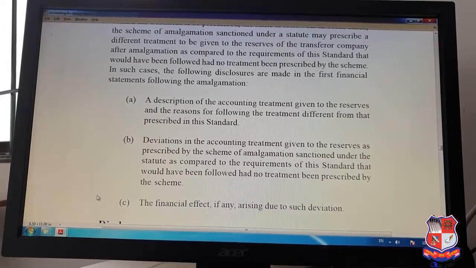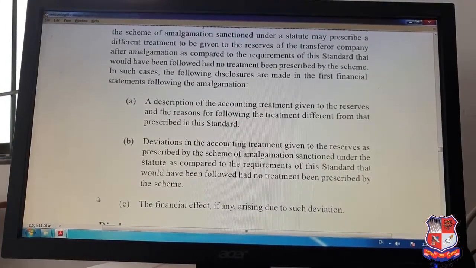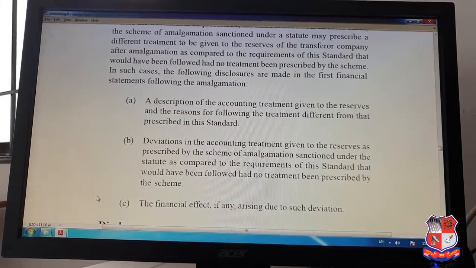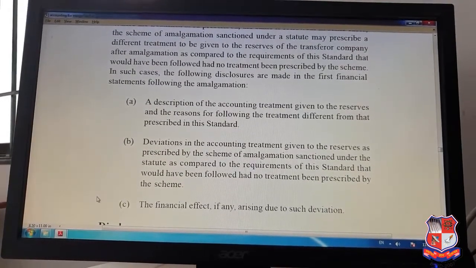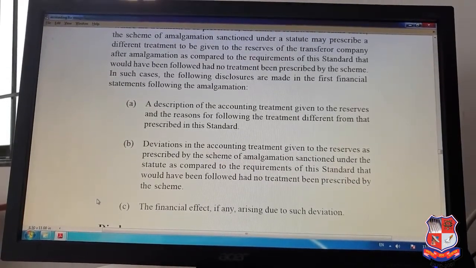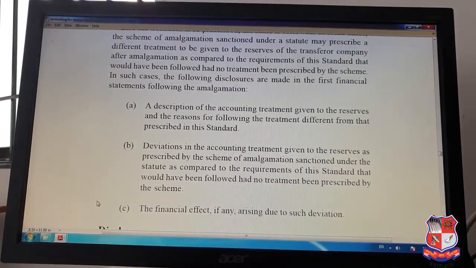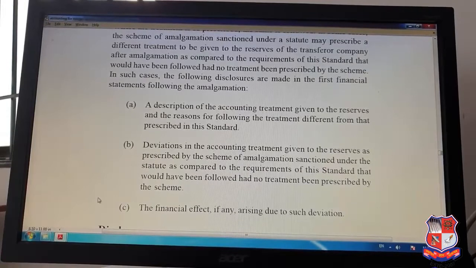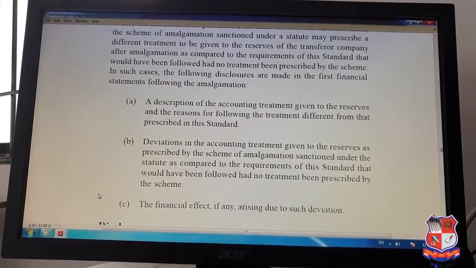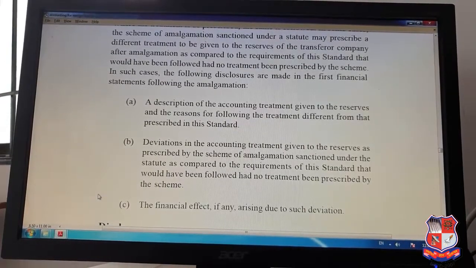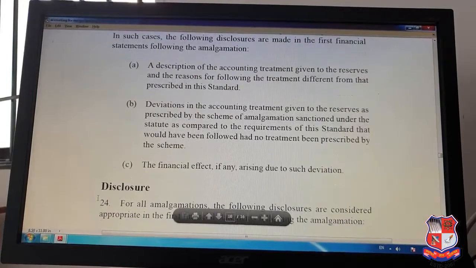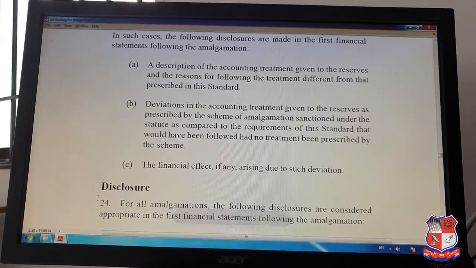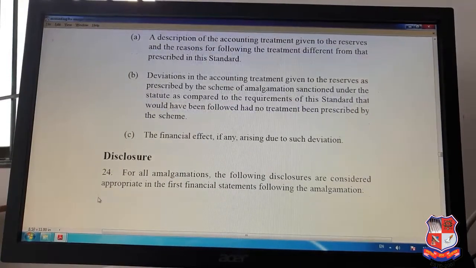First is the description of the accounting treatment given to the reserves and reasons for following the treatment different from that prescribed in this standard. Secondly, deviations, whatever differences there are in the accounting treatment given to the reserve as prescribed by the scheme of the amalgamation sanctioned under the statute as compared to the requirements of this standard that would have been followed had no treatment been prescribed by the scheme. And finally, the financial effect, if any, arising due to such deviation.